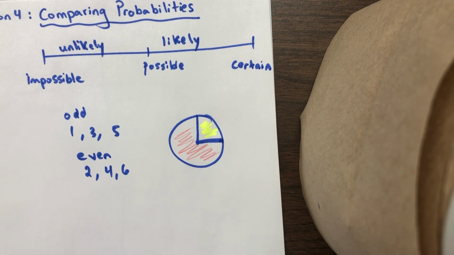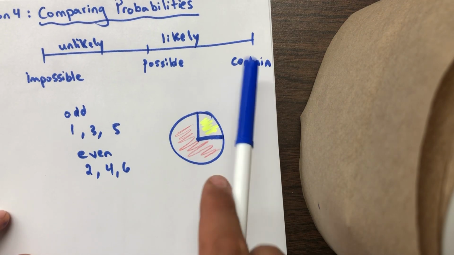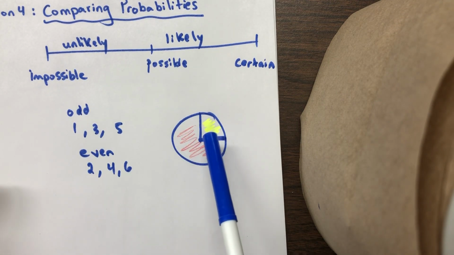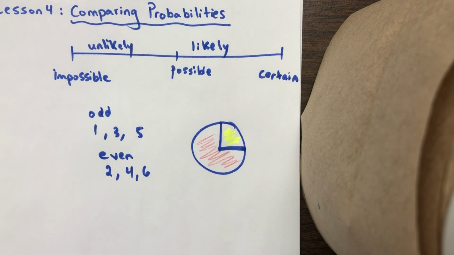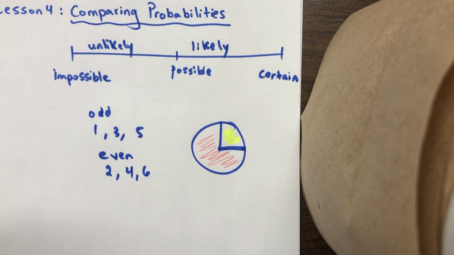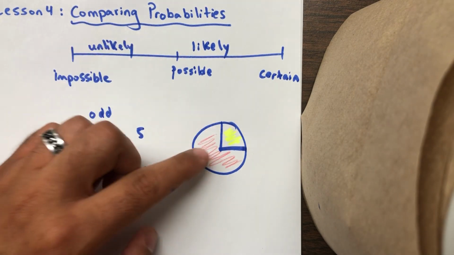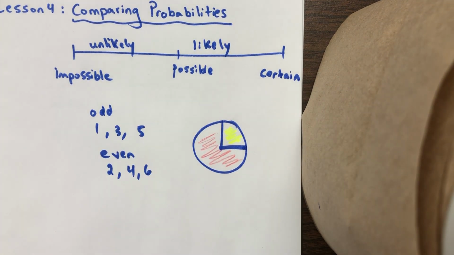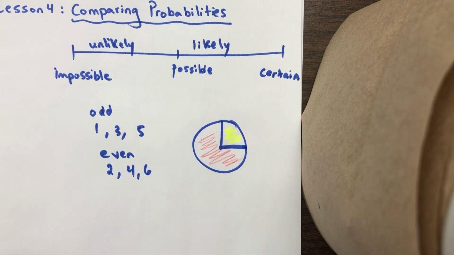It is likely to land on red. Is it certain to land on red? No, it's not. Is it impossible to land on yellow? No, it's not, because even though there's a slim chance of landing on yellow, it could still happen. All right, so it's likely to land on red, and it's unlikely to land on yellow, but that doesn't mean it's not going to land on yellow. It could still land on yellow. And it's likely to land on red, but that doesn't mean it's always going to land on red.